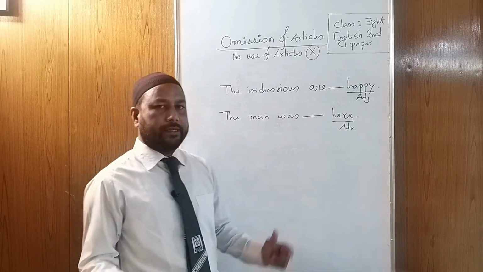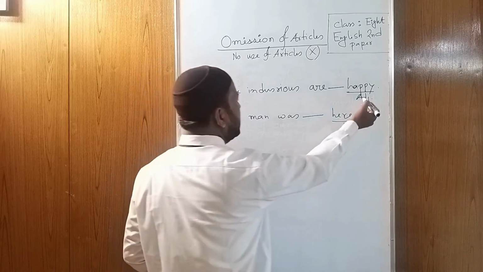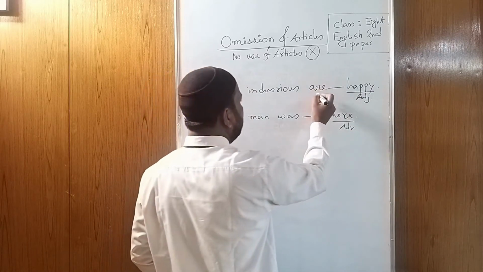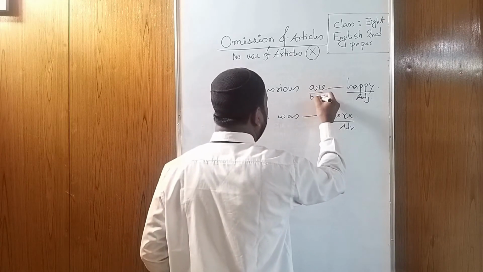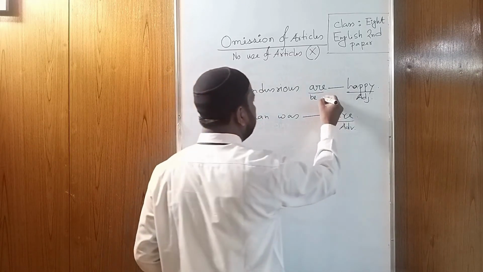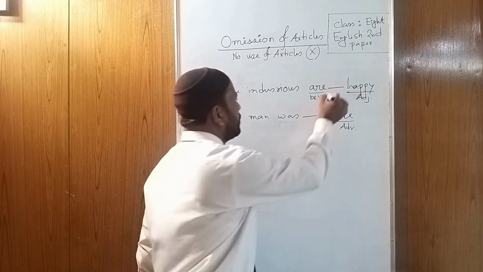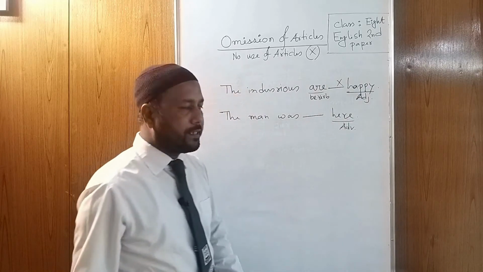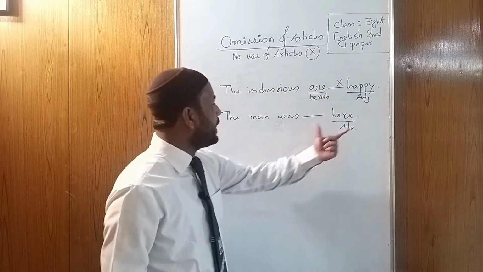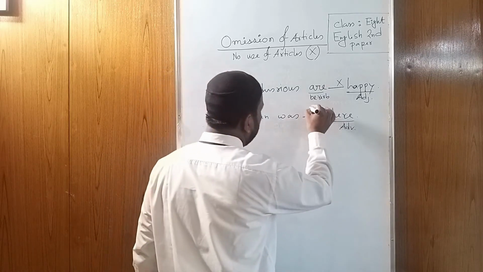Just keep in mind, if you see any adjective before a gap, then be verb. Be verb means auxiliary verb. You have to use cross. Similarly, between adverb and auxiliary verb, between adverb and be verb, you have to use cross.